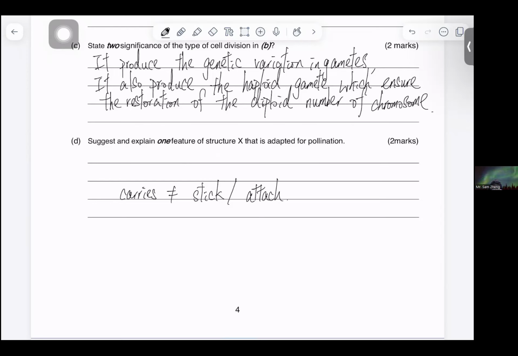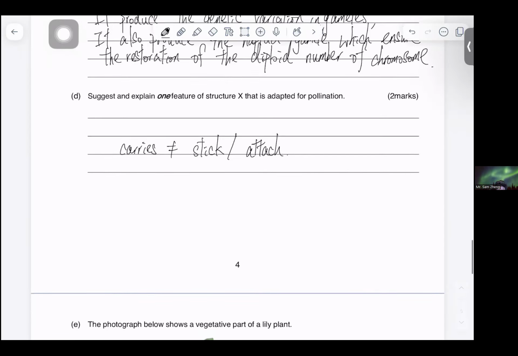What means carry? This is carry, but attach is something like this. Once I grab the pen, it is attached to me. Even though I did not carry it, I did not hold it, it is still stuck on my hand. Then this is what we say is attached.